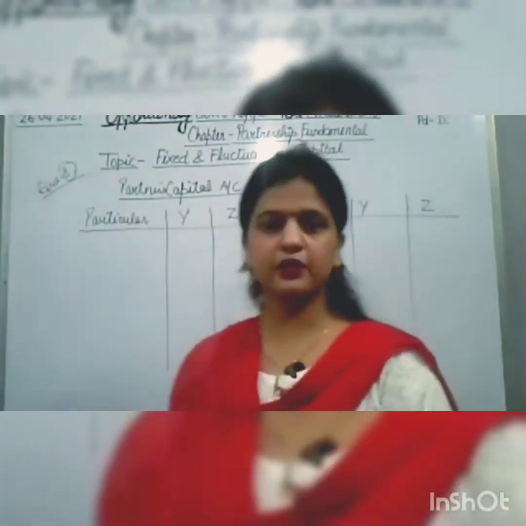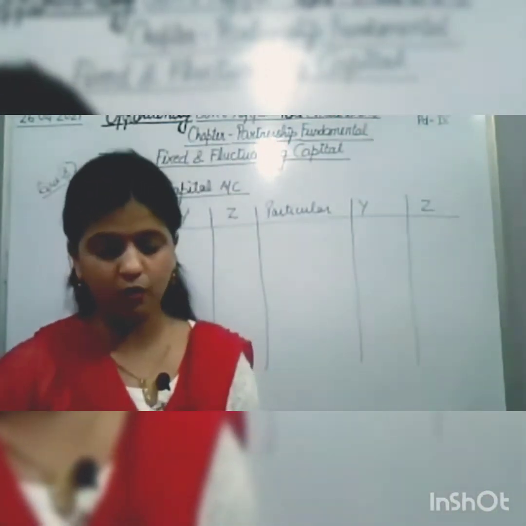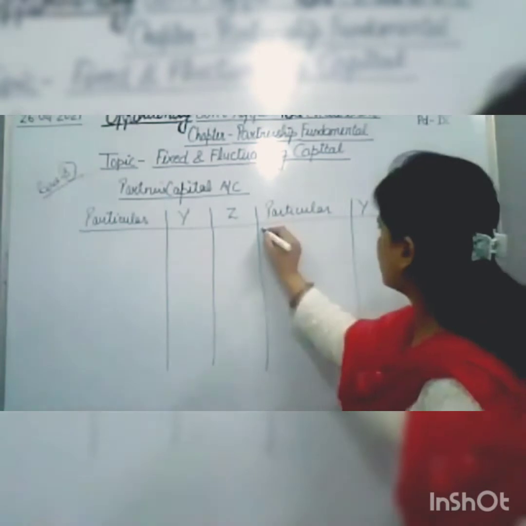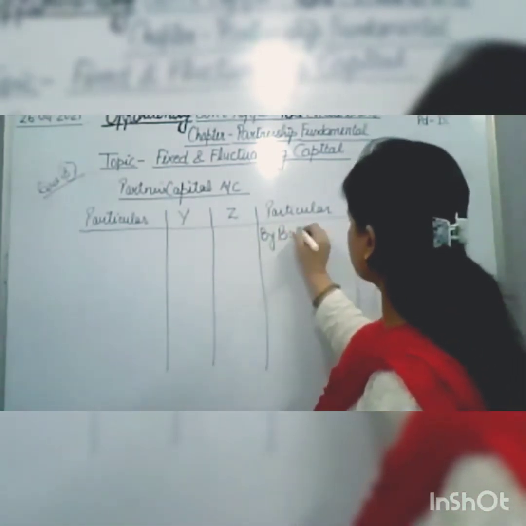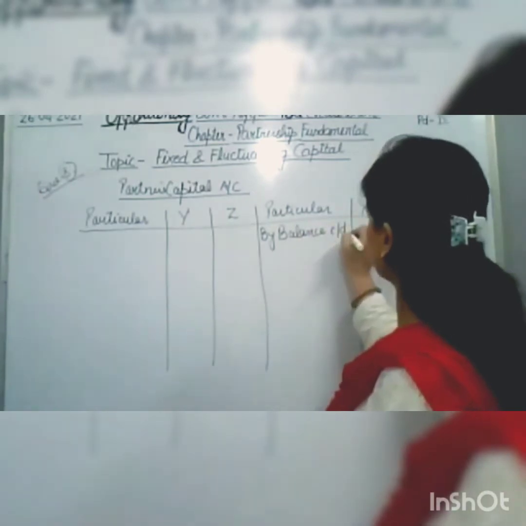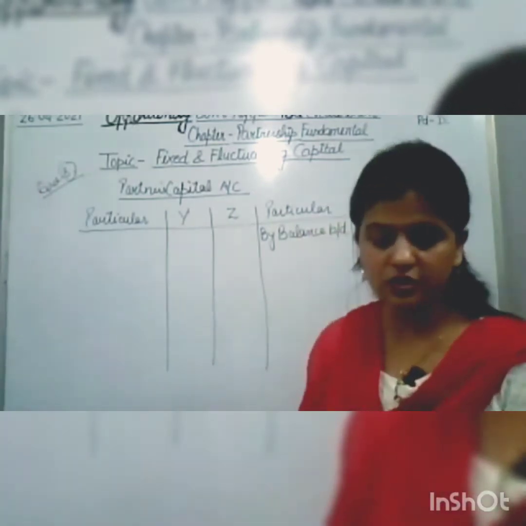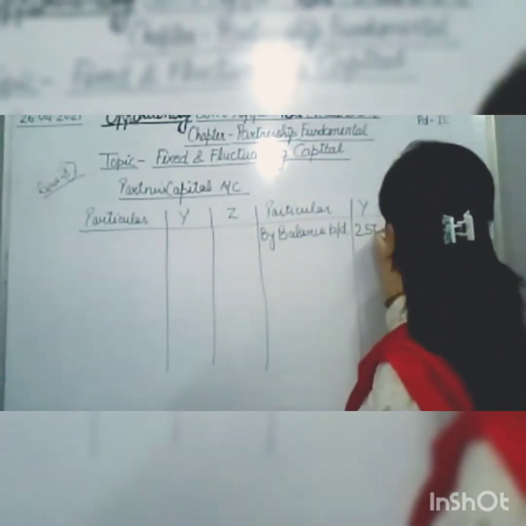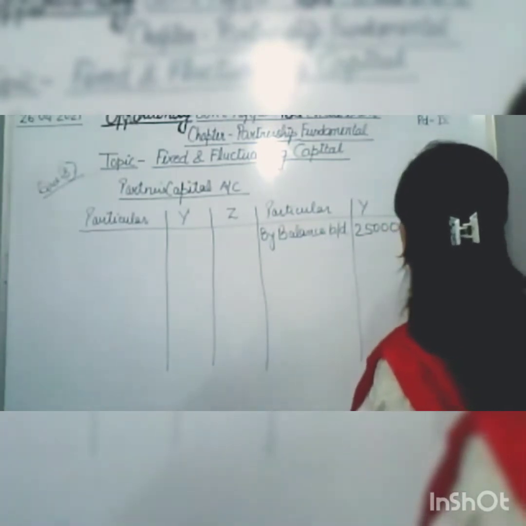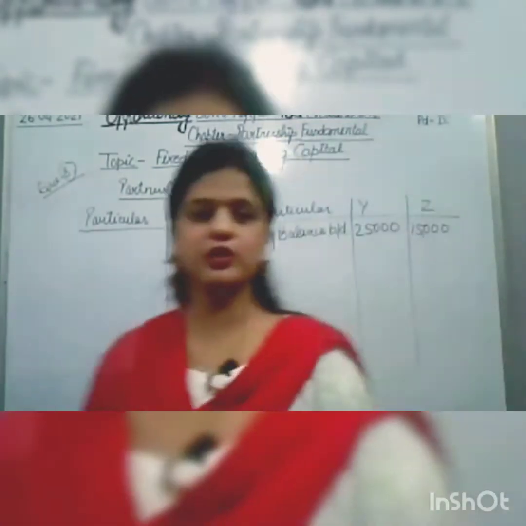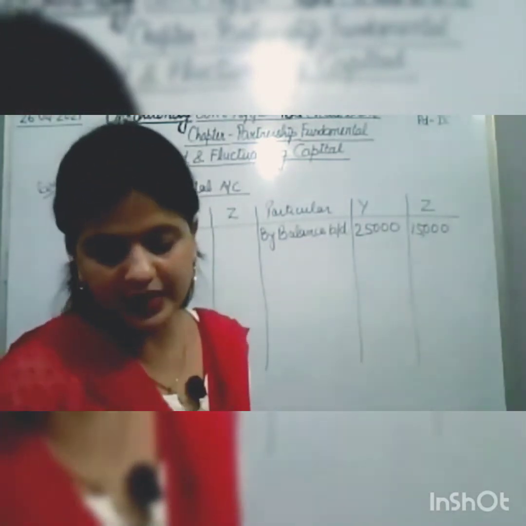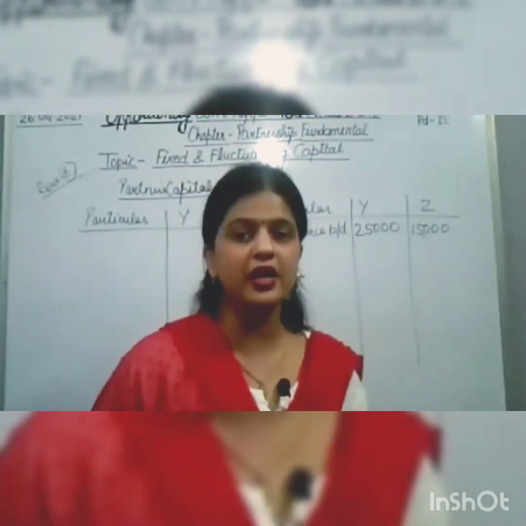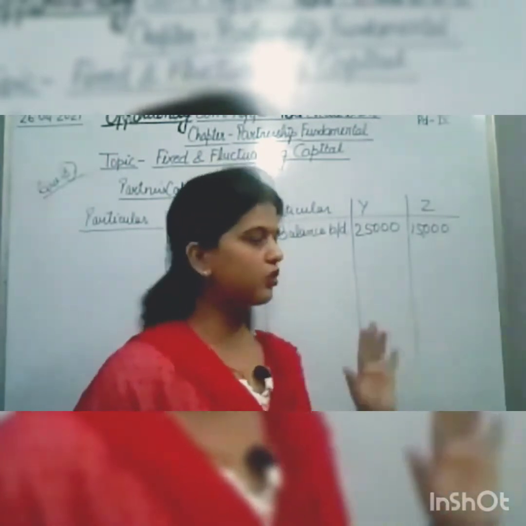Now, what do you have to write first in the capital account? We have to credit the opening balance, and the opening capital is given as 25,000 and 15,000. So Y's capital, here we will write by balance, 25,000 and 15,000. And what other things are given? Interest on capital, salary, commission. These things we have to write in the current account, so there is no need to write them here.